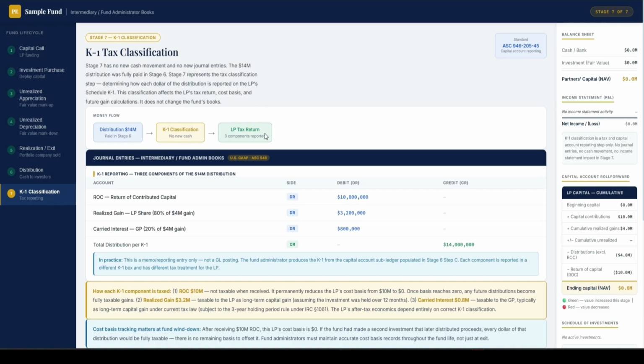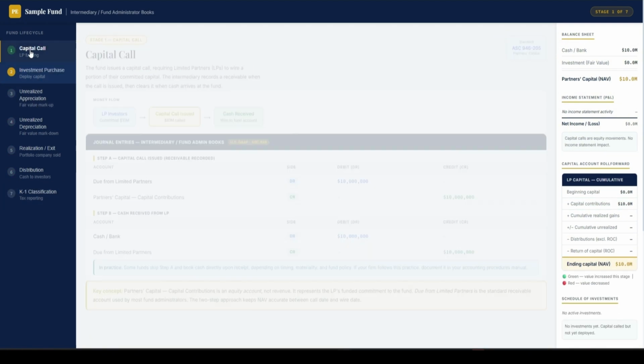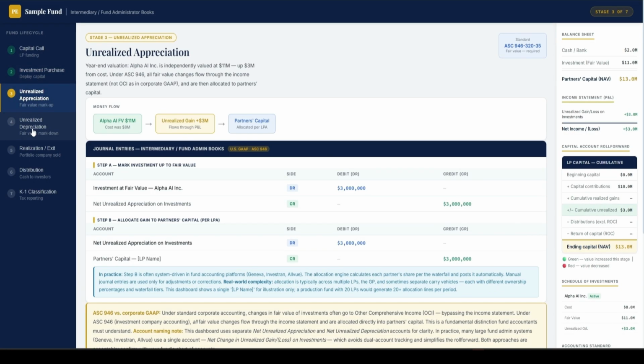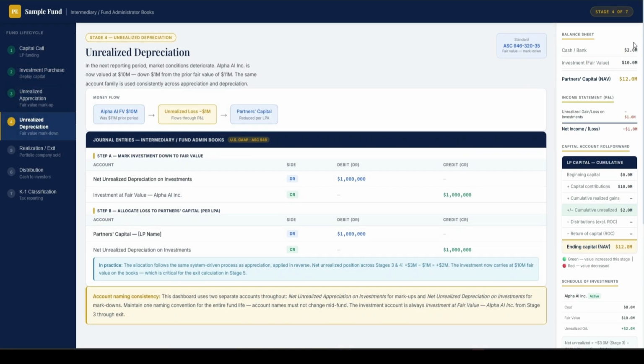It has different cards, shows the money flow, and highlights different numbers, and has the stages, with the workflow very clearly on the left hand side, and shows the financials after every single step. All right, so this is a great example of how to learn private equity in a very, very interesting way.